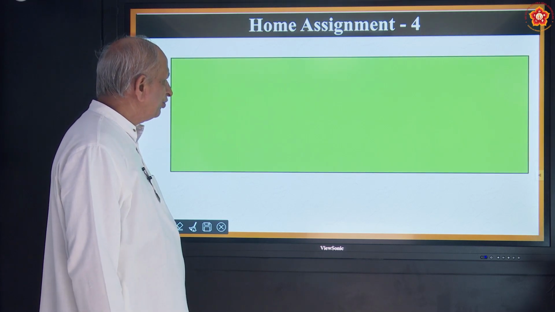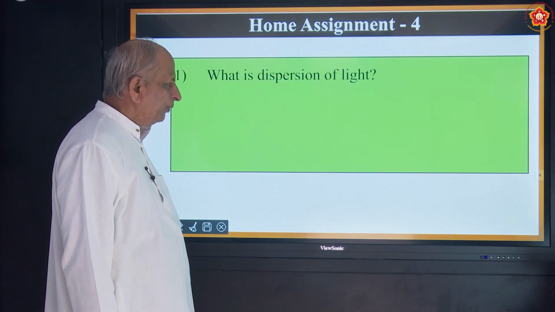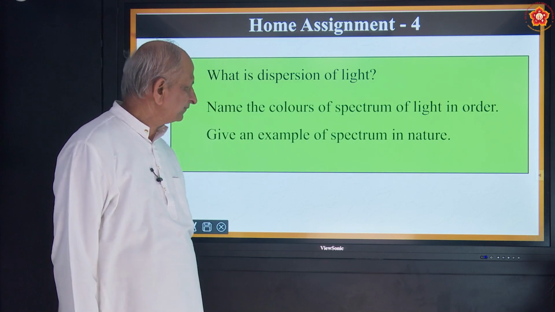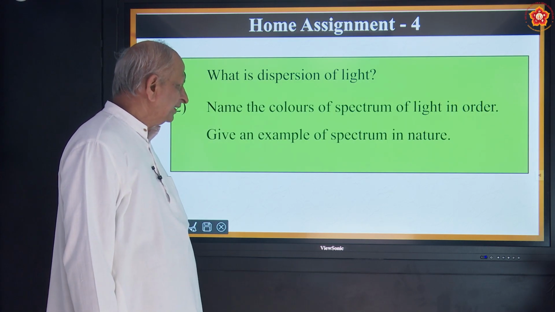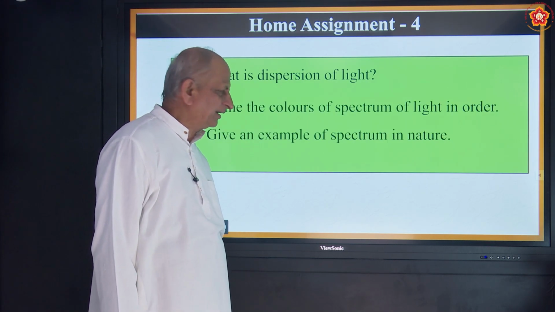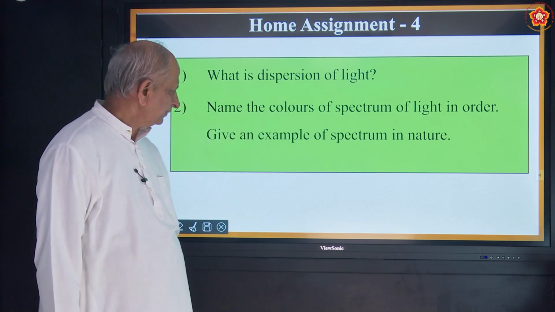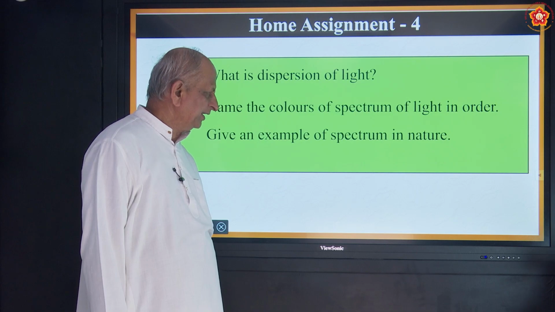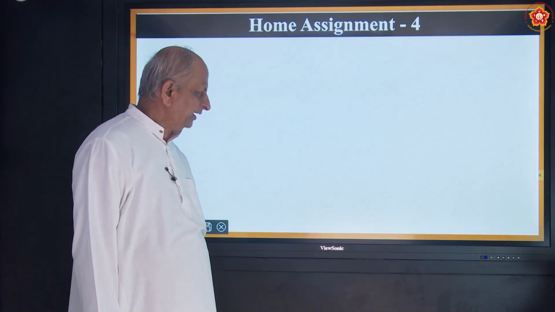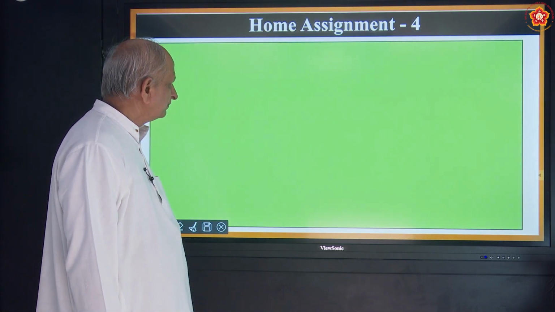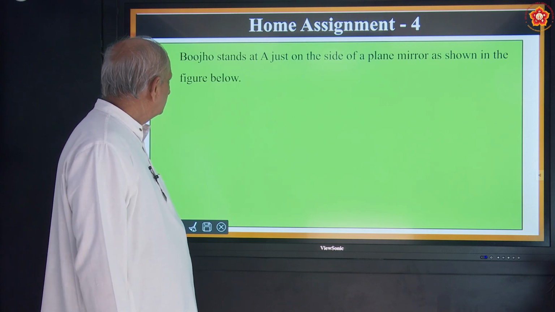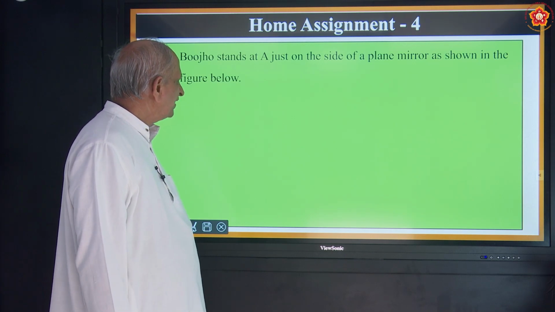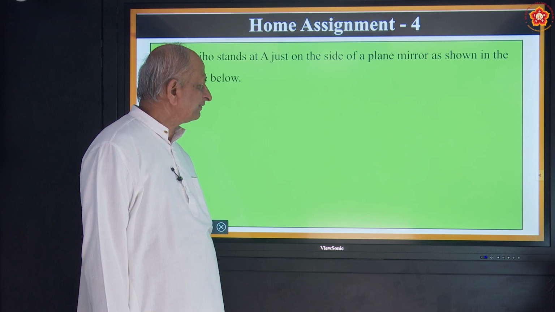Come on, let us see the home assignment. Number 1, what is dispersion of light? Second one, name the colors of the spectrum of light in order. Just now we discussed that. Give an example of a spectrum in nature. Okay. One more question. Bujo stands at A, just on one side of a plain mirror.